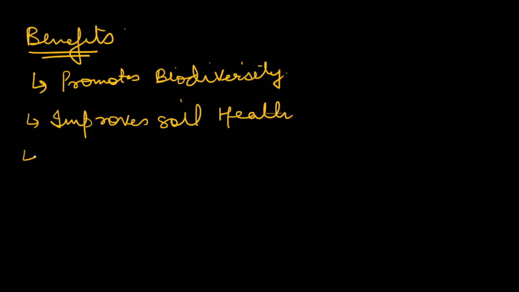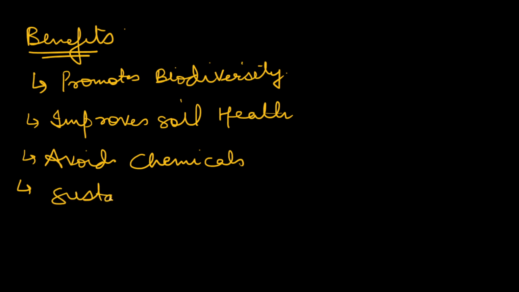It doesn't use any kind of chemicals, also avoids chemicals. And it overall supports sustainable agricultural practices. It's very much a sustainable agriculture practice. So these are some of the major benefits of biological control methods, although we have some challenges also.